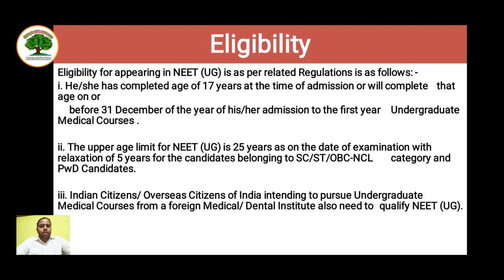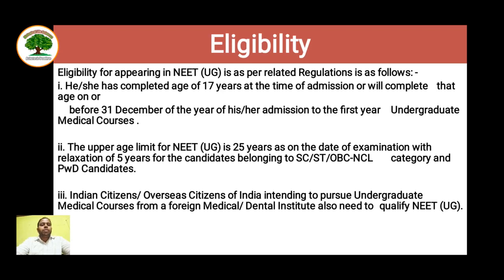Let's see the eligibility now. The eligibility for appearing in NEET UG as per the regulation is as follows. First, he or she has completed the age of 17 at the time of admission or will complete that on or before 31st December of the year of his or her admission to the first year undergraduate medical courses.